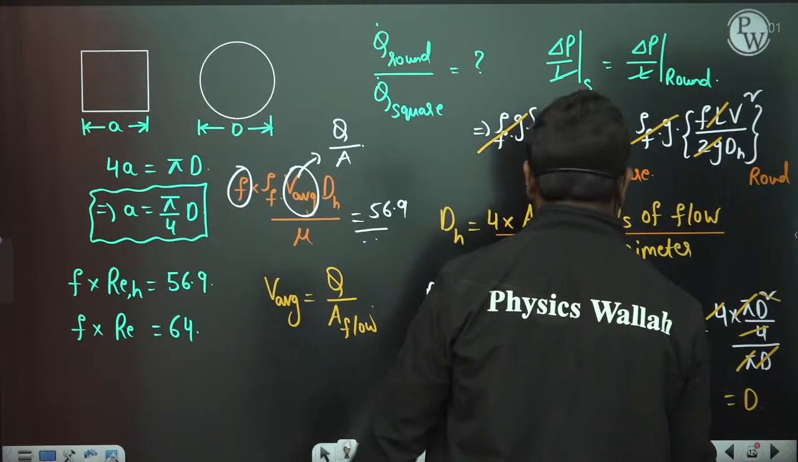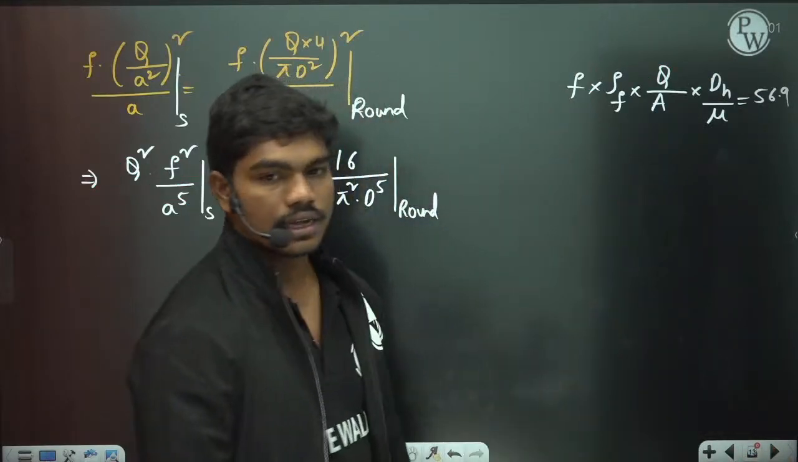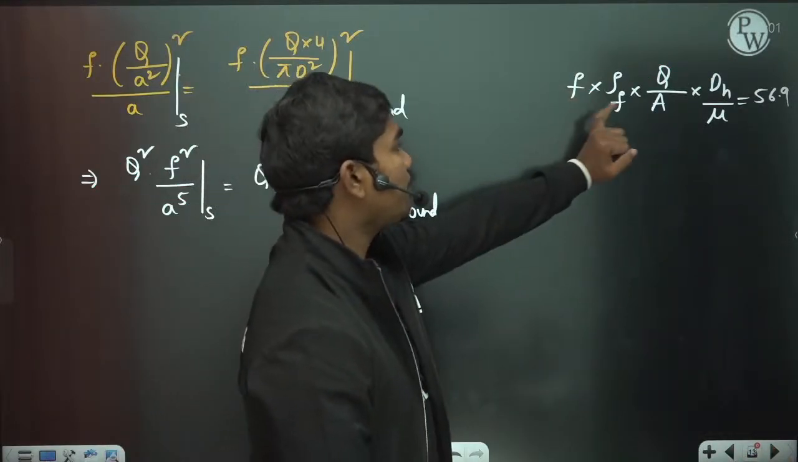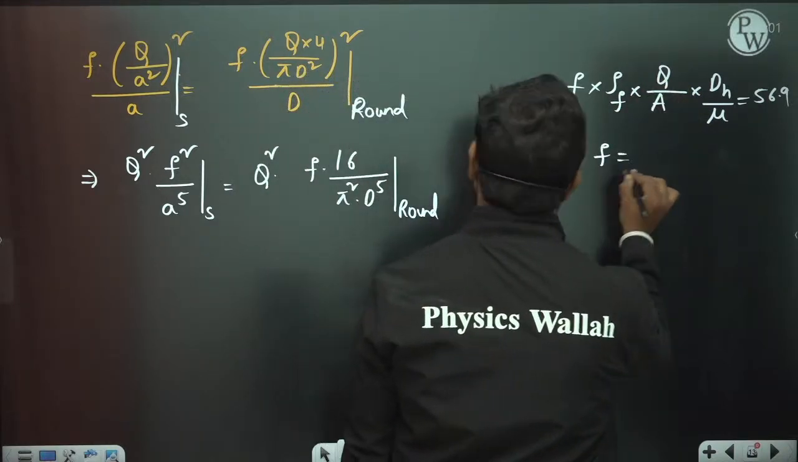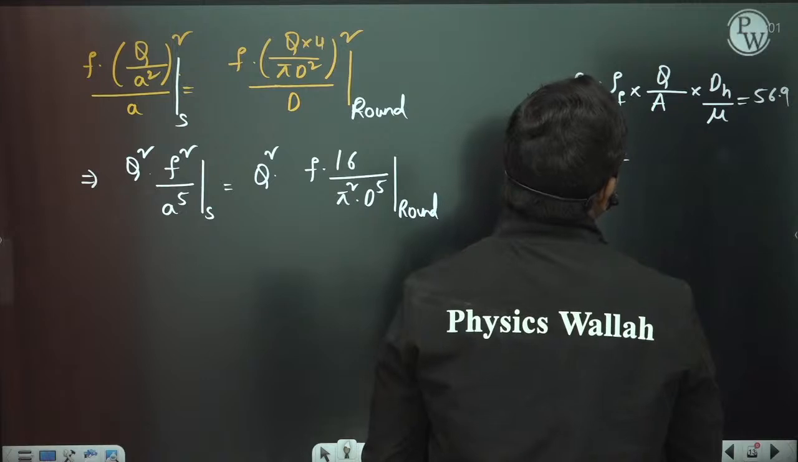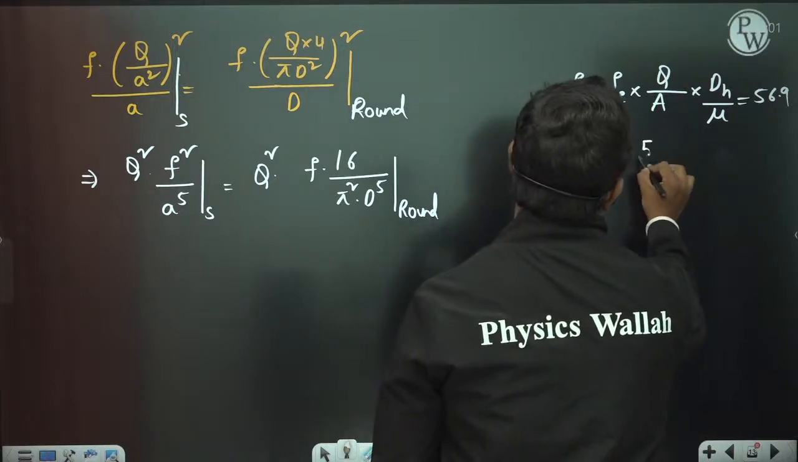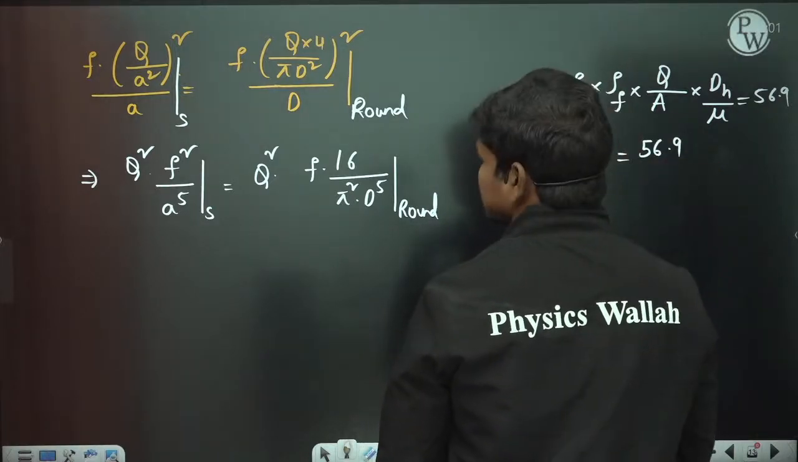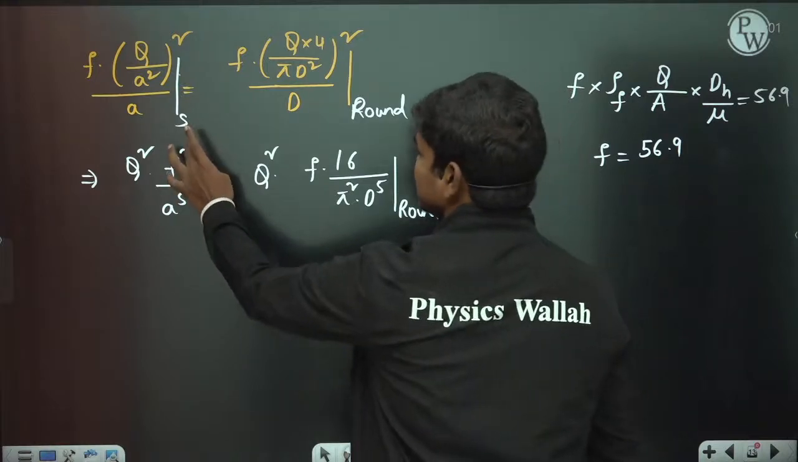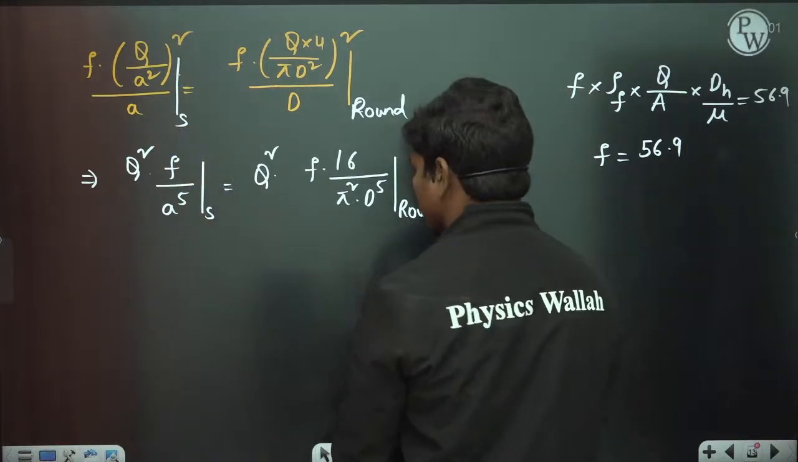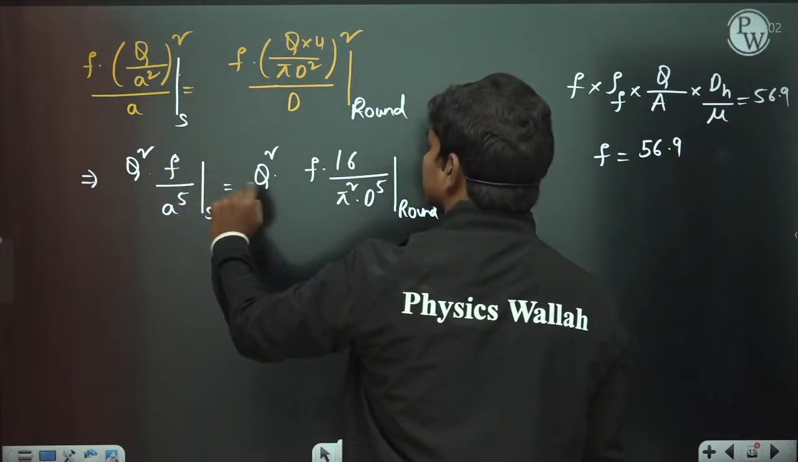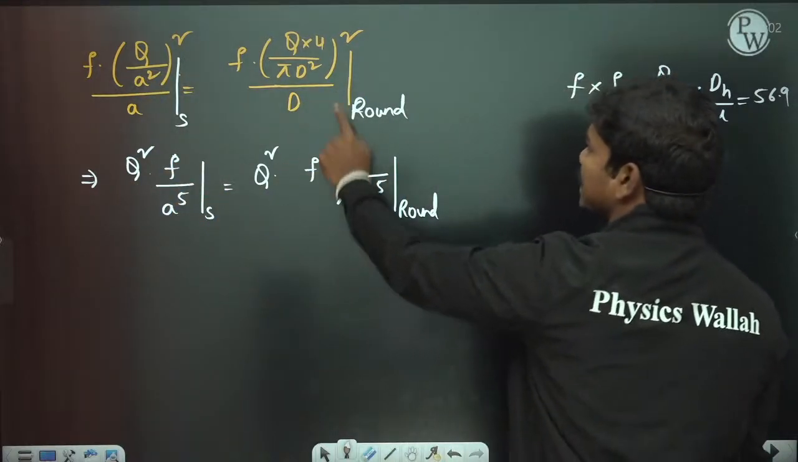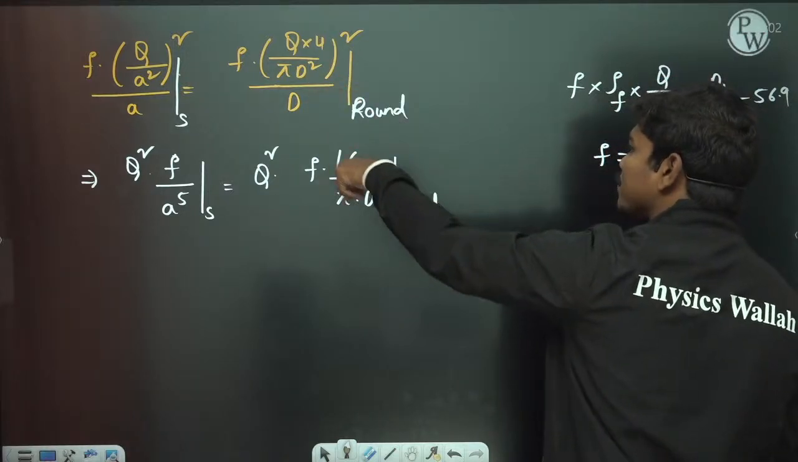So if this is 56.9, now try to understand one thing. Can I write an expression for f using all these conditions? Yes. Sorry, f squared is not there here, only f is there. So Q squared into f by A to the power 5 is equal to Q squared times f into 16 by pi squared d to the power 5.